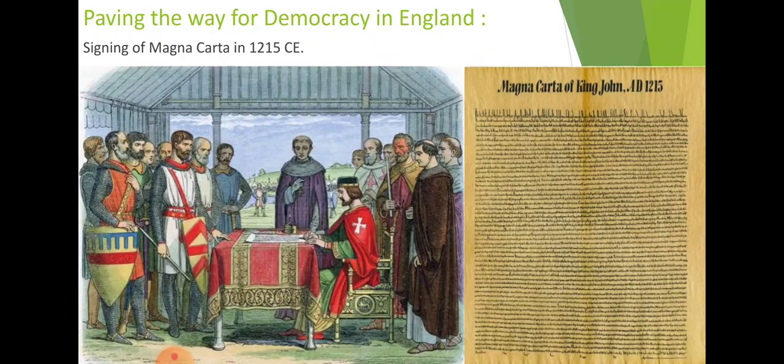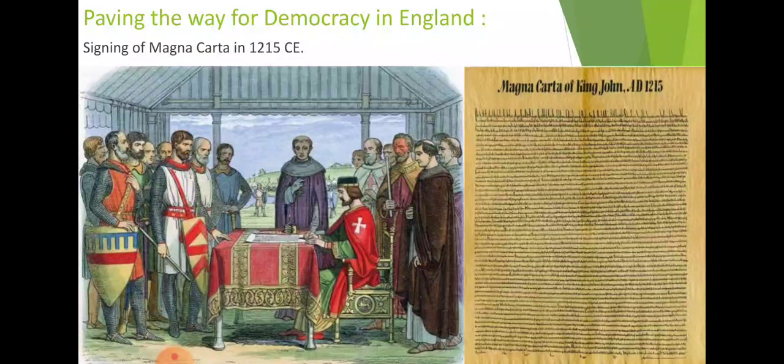Monarchy prevailed in England during this time. The decision of a king was considered final. Means whatever decision was taken by the ruler would be considered final. However, in 1215 CE, a bill called Magna Carta was passed. It is a list of things meant to control the rulers' power.